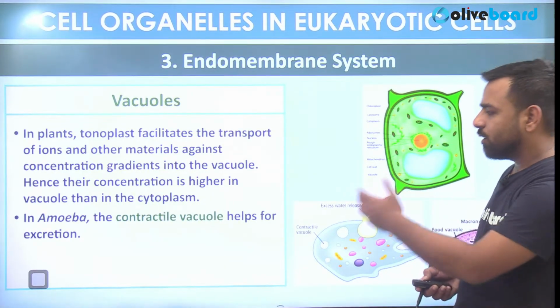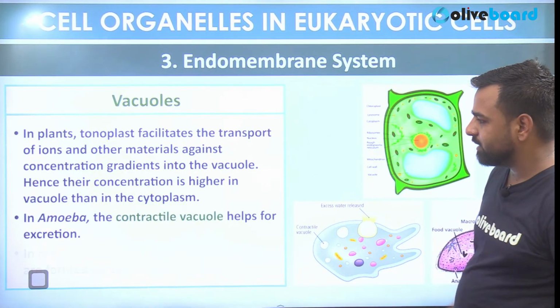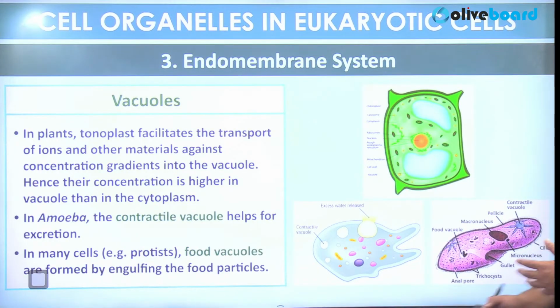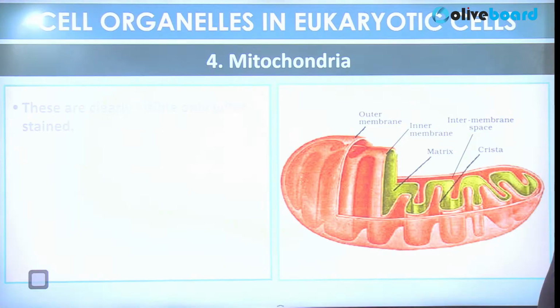In amoeba, contractile vacuole helps for the excretion. In many cells like protists, food vacuoles are formed by engulfing the food particles. So that was about vacuoles.